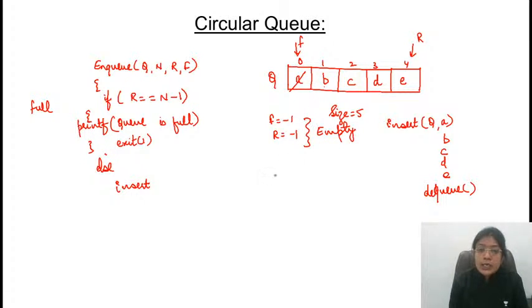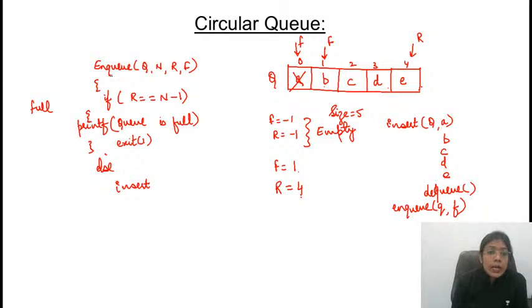Now according to this scenario, front is pointing to 1 since the first element is deleted. So front is pointing to the next element to be deleted, and rear is pointing to the most recently inserted element, that is 4. Correct? Now check this case. Front is equal to 1 and rear is equal to 4. 4 elements are present in the queue and I am making a call to the NQ function. I want to insert an element F in the queue.